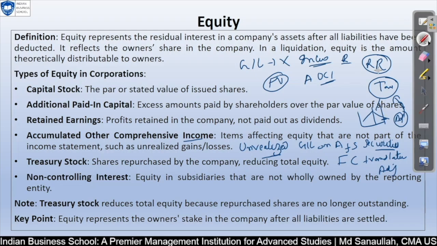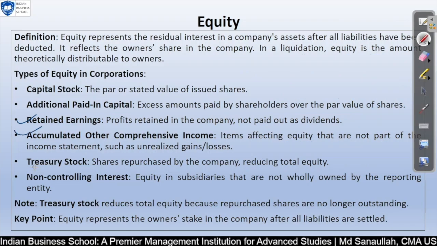This kind of thing will be quite difficult. So that is why, another logic is, this is not recognized as revenue as per the revenue recognition principle, and we have not actually earned this. Okay, so that is why we have to book into the equity section whatever the profit is, because ultimately net profit will go to your retained earnings or equity. So that is why unrealized gain on available for sale security: these securities are available for sale but we have not sold. Now if you talk about treasury stock, those are stocks we are buying back from the market.